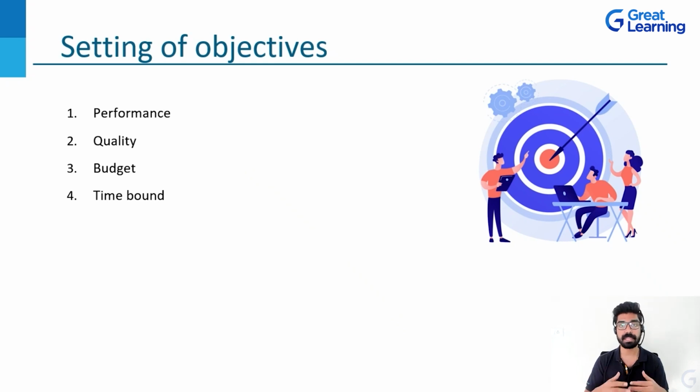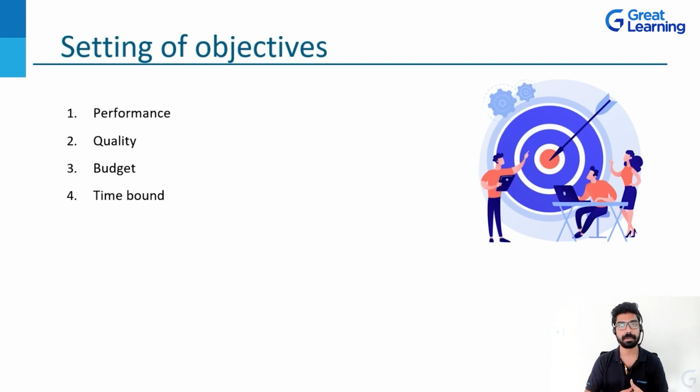So how can you allocate the budget? How can you make sure that you are not wasting anything? Maybe you can follow the lean principle. Maybe you can follow Kanban, Kaizen, and all the other methodologies as well. How can you make sure that all the things are being done according to the budget or according to the resources which the company is providing to you? So when you're setting your objective, this is also one major important point that you should be clear of.